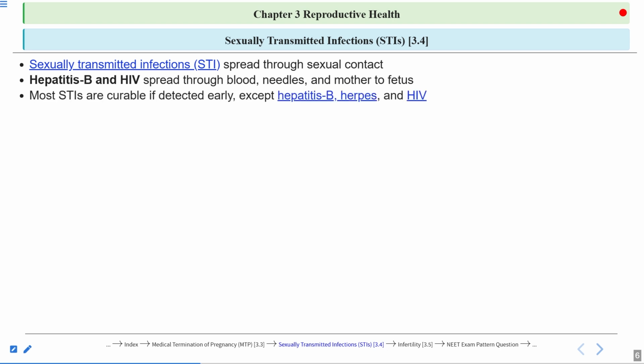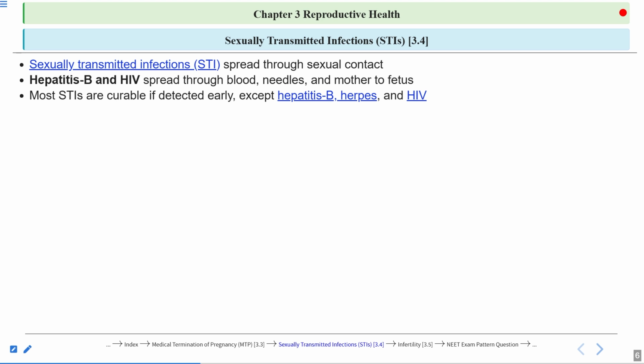Now, most STIs are curable if detected early, except hepatitis B, herpes, and HIV. So again, a question can come from here. Which STDs are not completely curable? The answer will be hepatitis B, herpes, and HIV. You can note here that hepatitis B, herpes, and HIV are all caused by viruses. So STDs which are caused by viruses are not completely curable.